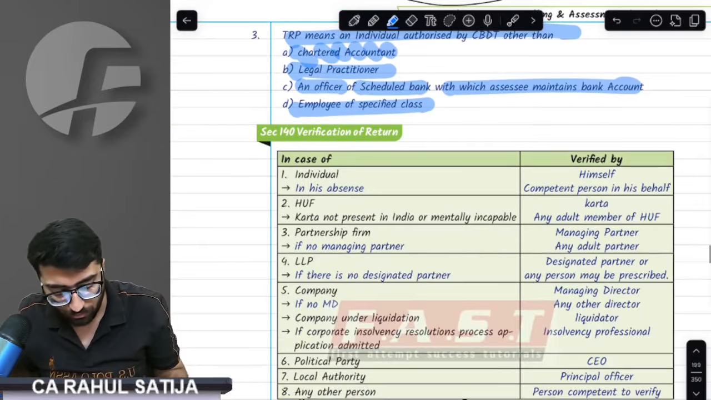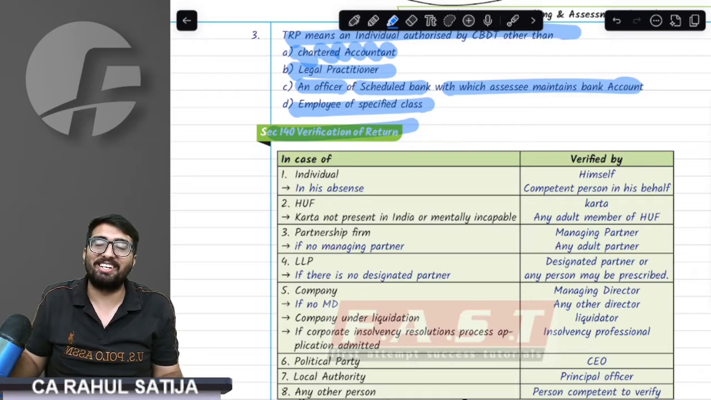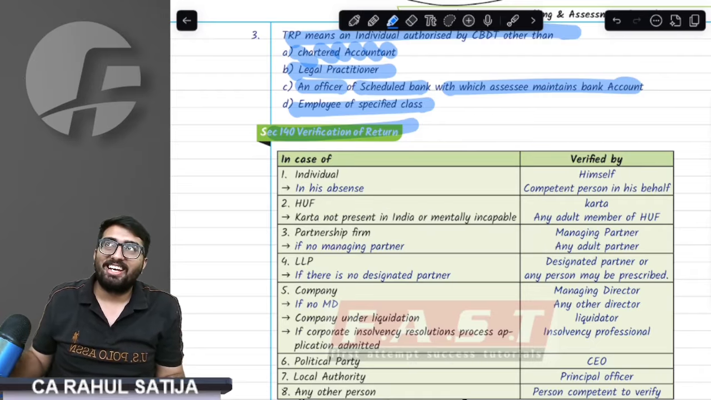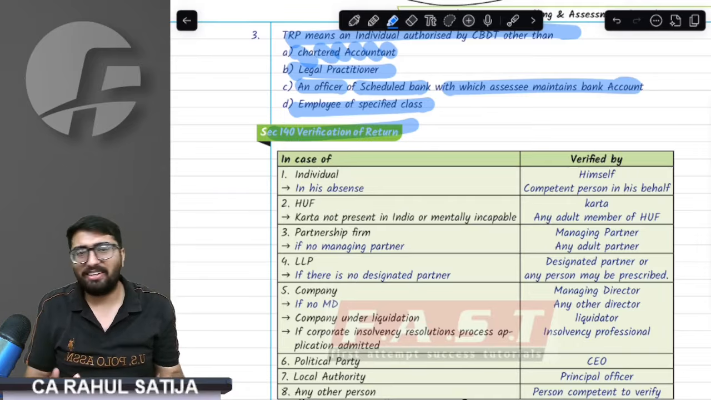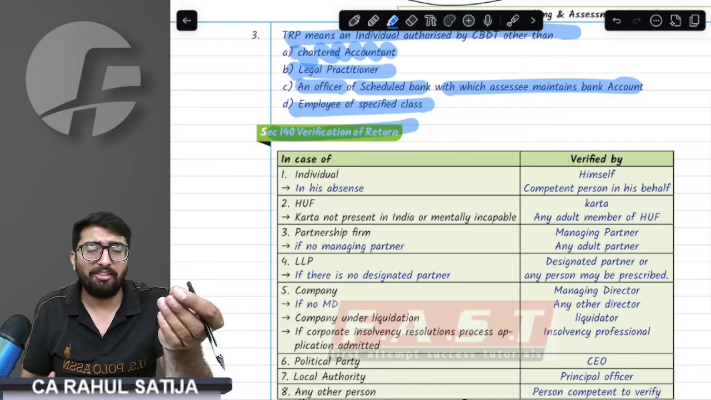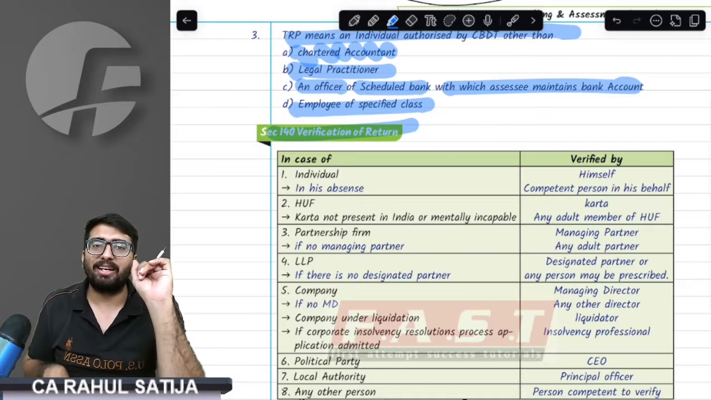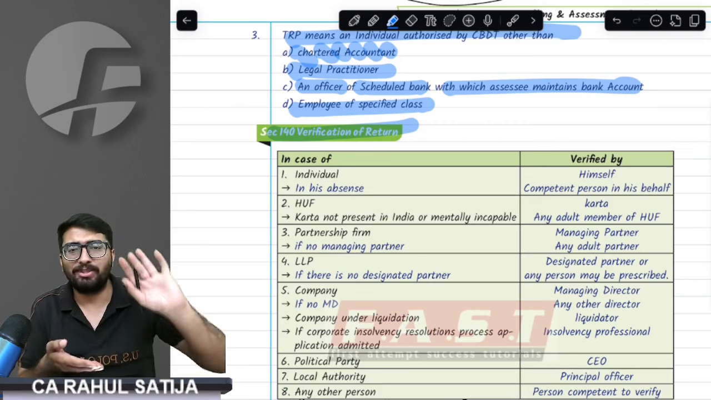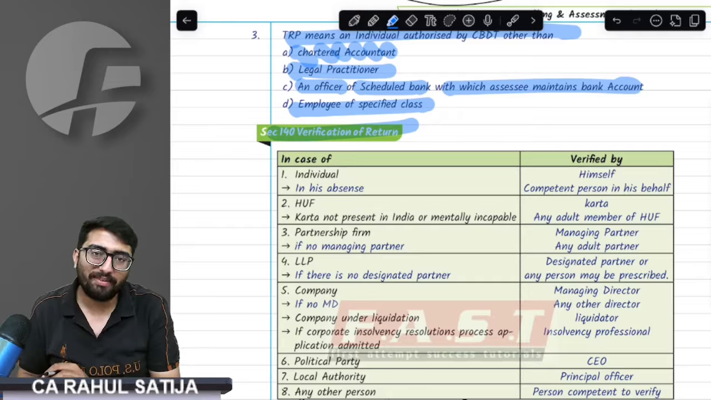Verification of return, a very important point, sir. I don't know why this topic is important, but it is really important. Whenever you file the return of income, you have to e-verify it, either via OTP or through digital signature. Initially, you used to sign it and send it to CPC. But right now, you have to e-verify it. How do you e-verify it?